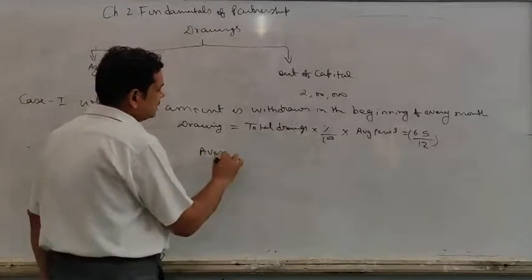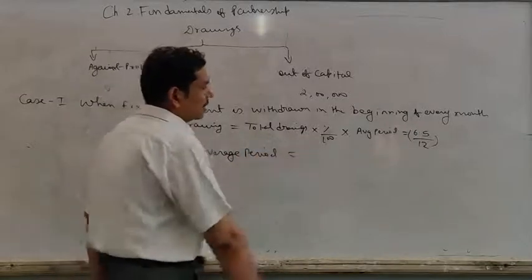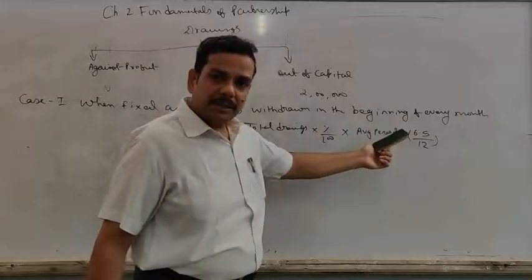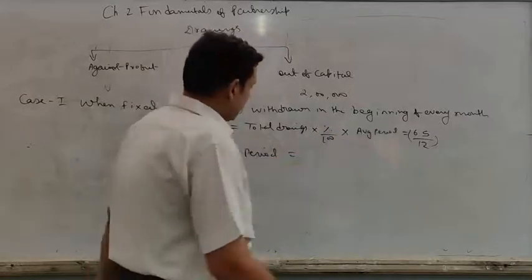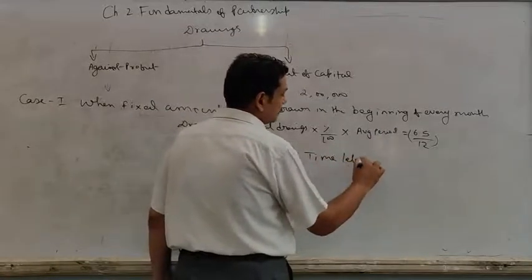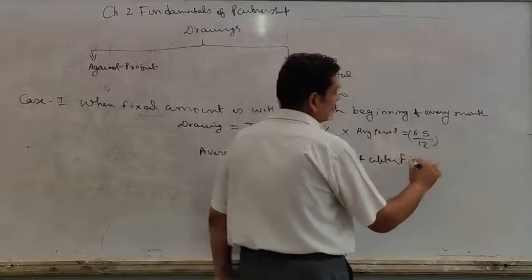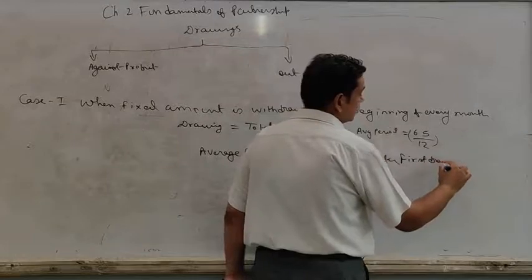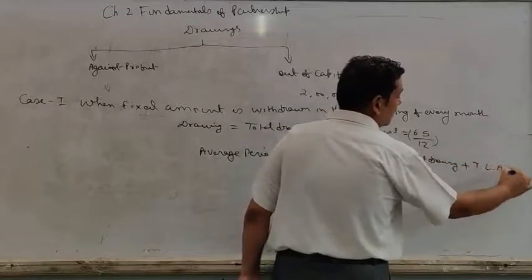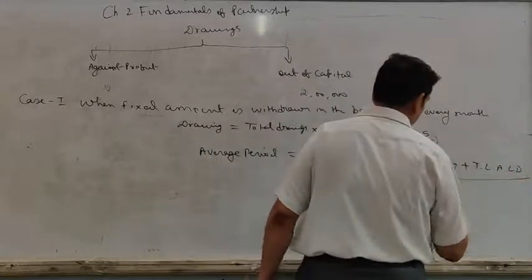So average period is calculated in this way. Clear? Now if a partner is withdrawing every month for a period of 12 months, the formula is: time left after first drawing plus time left after last drawing, divided by 2.